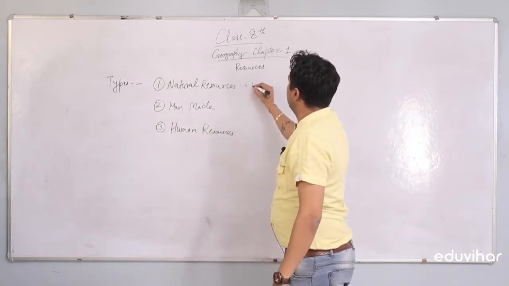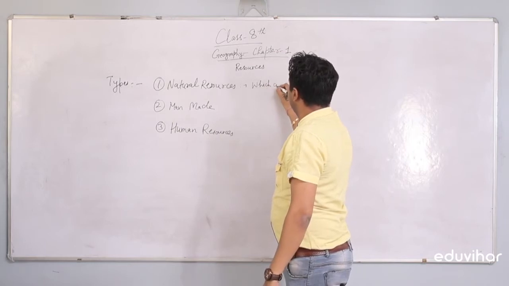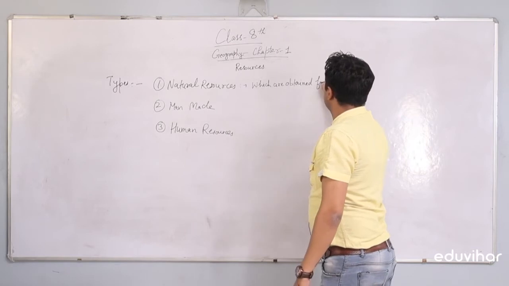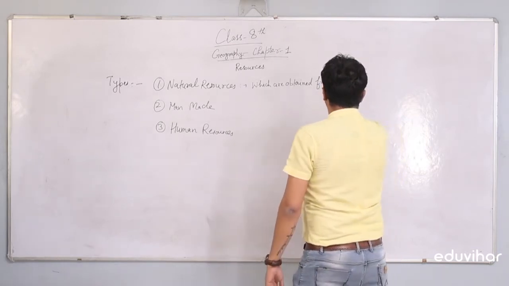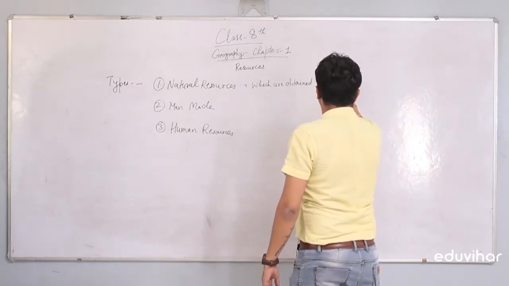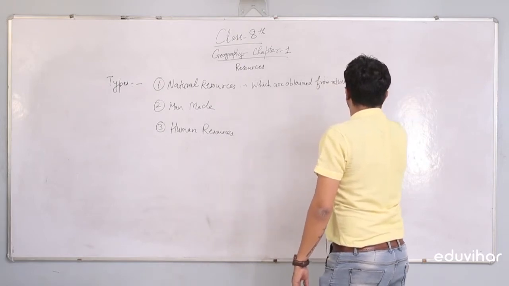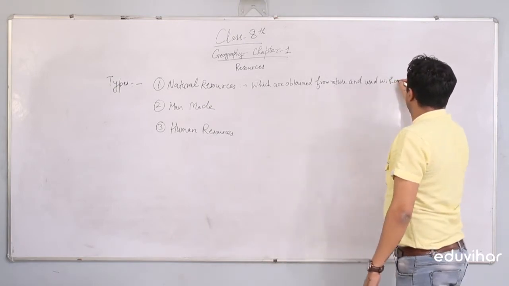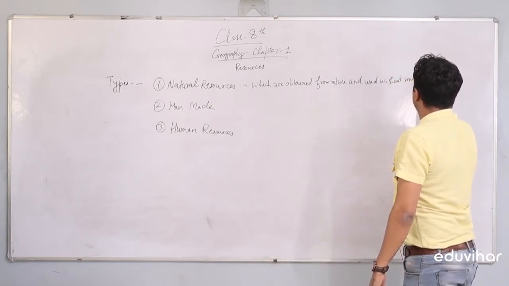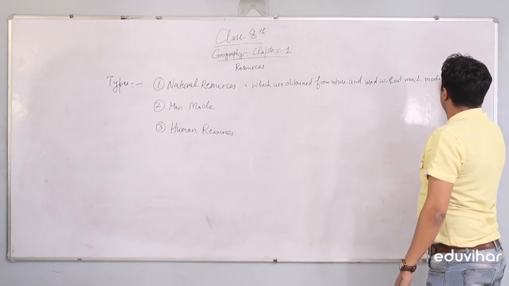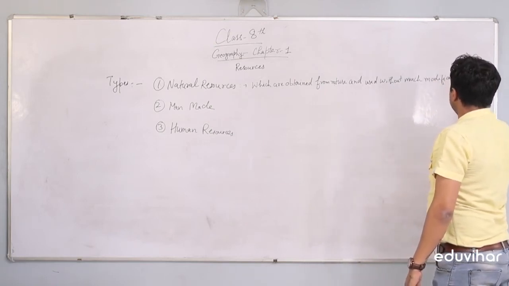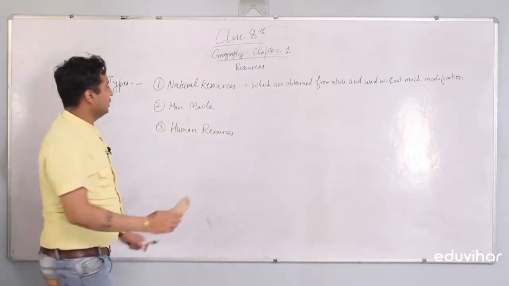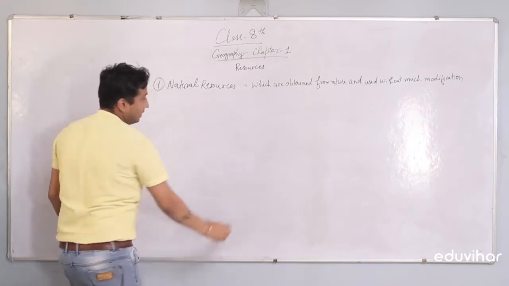Resources which are obtained from nature and used without much modification are termed as natural resources.